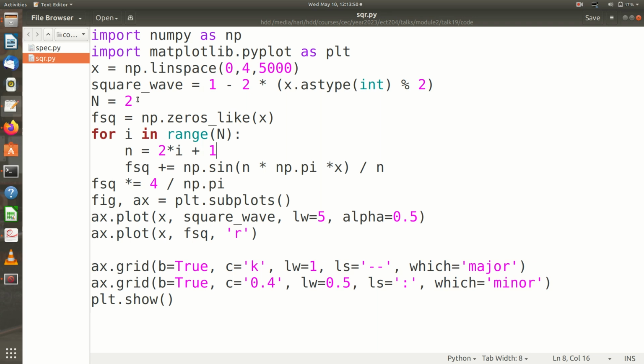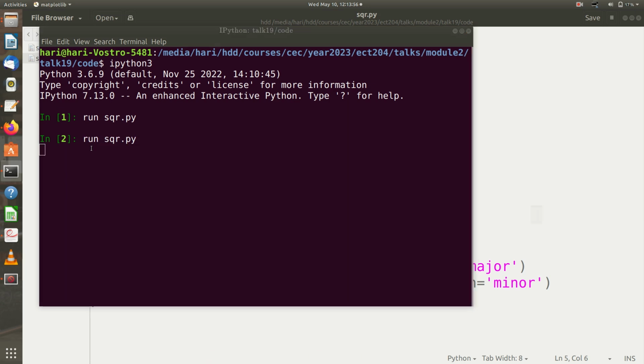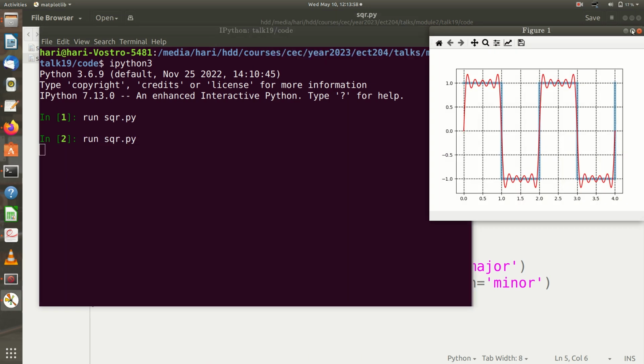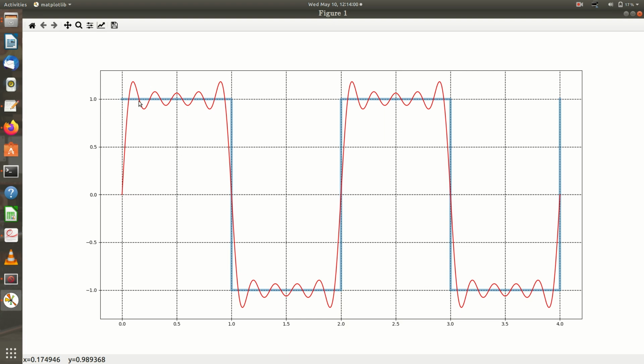Say I will make it 5. I take the first 5 terms. Let us see what happens. Now you can see that there are 5 ripples in here. At the edges, during the DC part, they more or less follow, but when there is a discontinuity, you can see that these ripples occur. This was the original objection by Lagrange. It was later known as the Gibbs phenomenon.